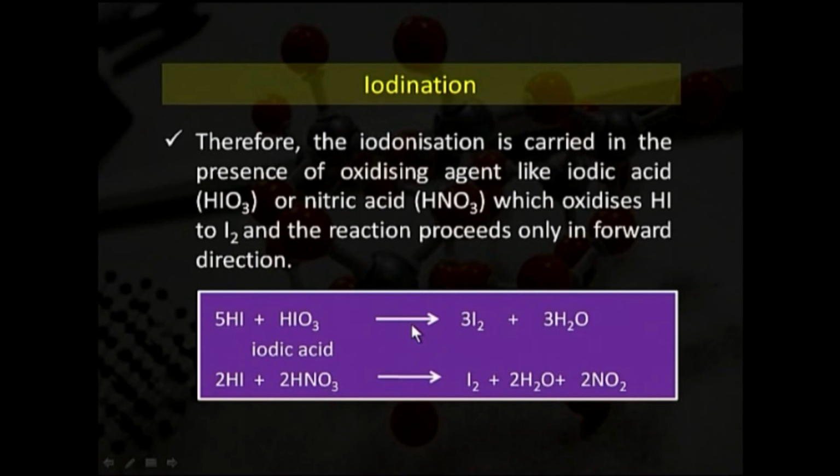So, we may say that in the presence of an oxidizing agent, only the forward reaction takes place, and we get 3 molecules of iodine along with 3 molecules of water. Now, when 2 molecules of HI react with 2 molecules of HNO3, we get iodine, H2O and NO2.